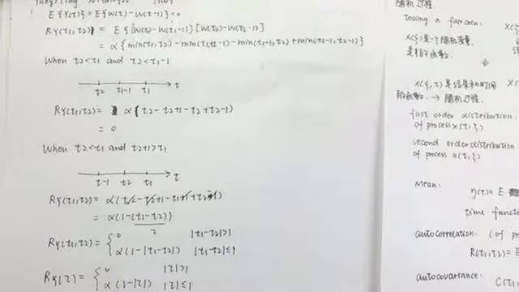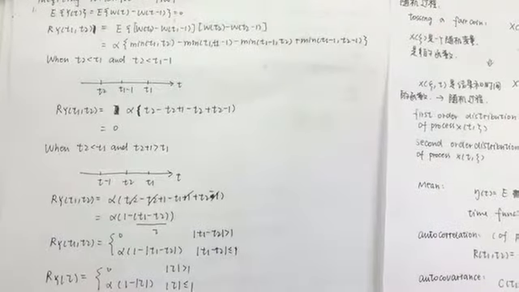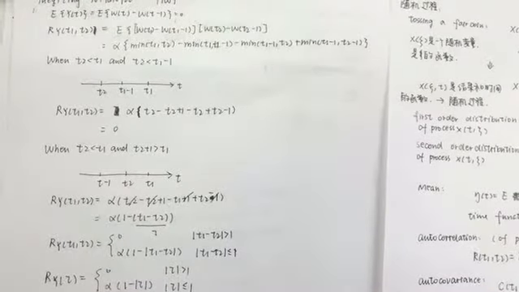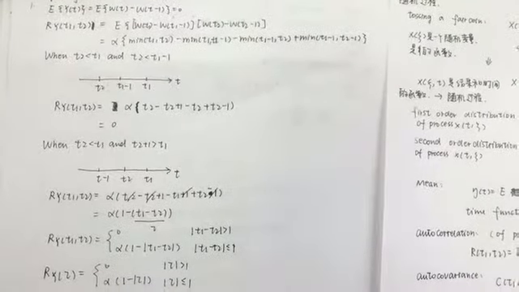We are asked to find the expectation of Y(T) and the autocorrelation of Y(T), and to judge whether Y(T) is a WSS.